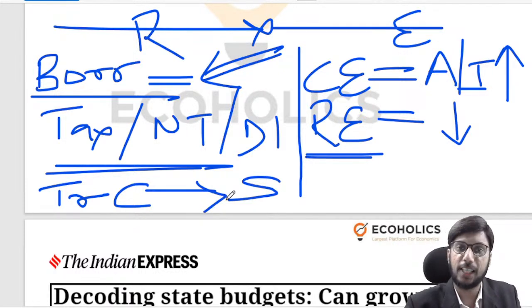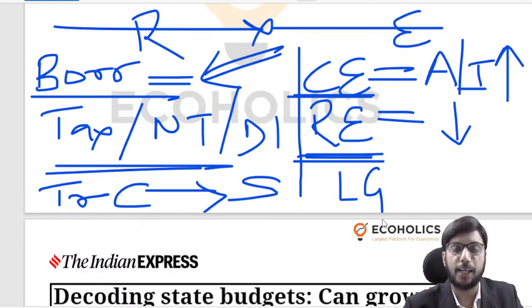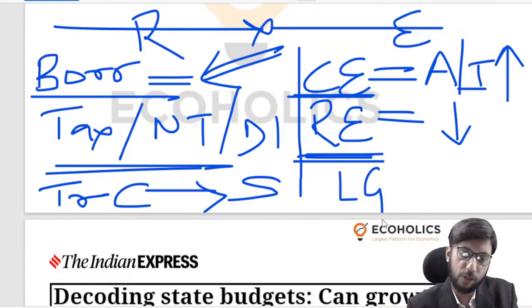On the expenditure side, it is more or less the same, right? States should be able to prioritize capital expenditure. States should be able to keep their revenue expenditure under control. States should be able to empower local levels of government, right? Because local governments can spend on local requirements. They can take care of local plans, etc. So typically, this is the broad framework that you need to keep in mind. And in this framework, we will do whatever discussion that we do.